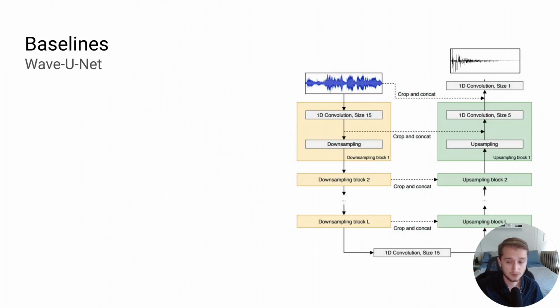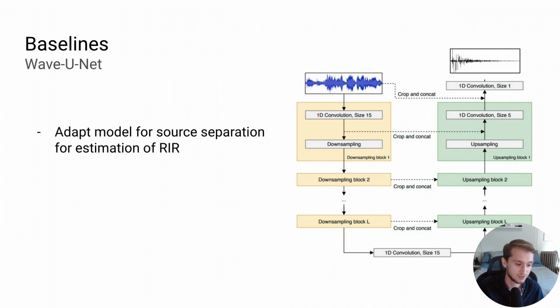In our experiments, we also considered two deep learning baselines. In the first case, we consider adapting the Wave-U-Net, which is a popular model for source separation.